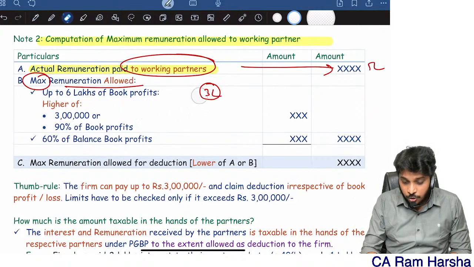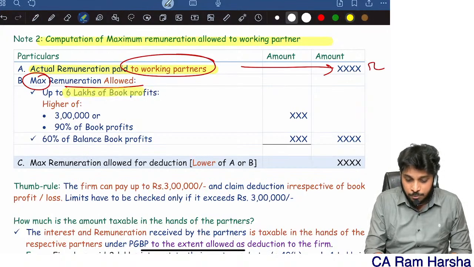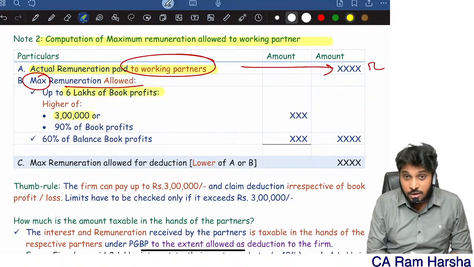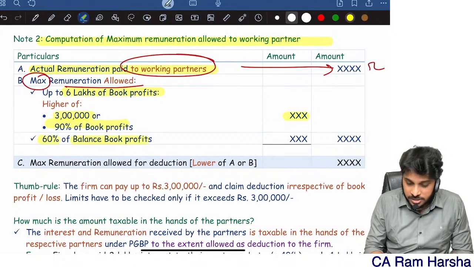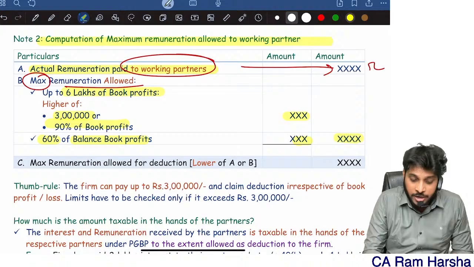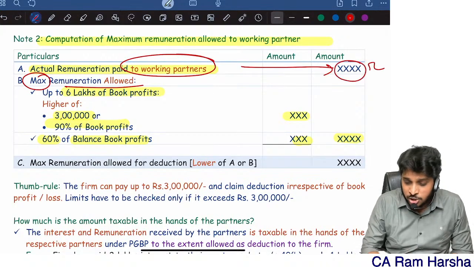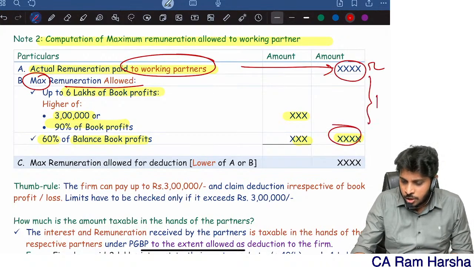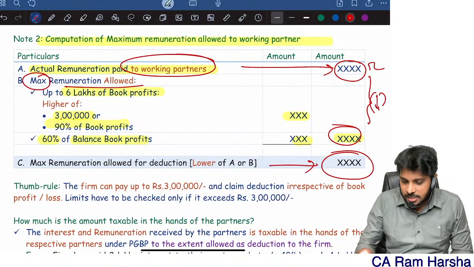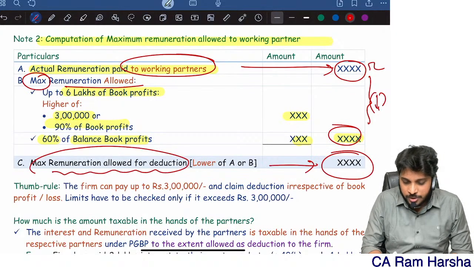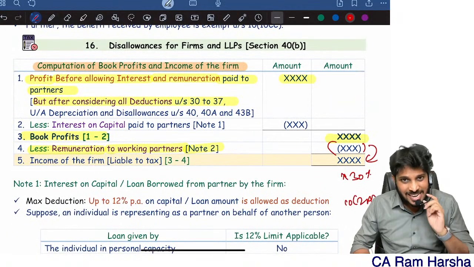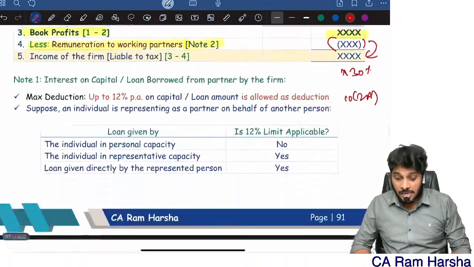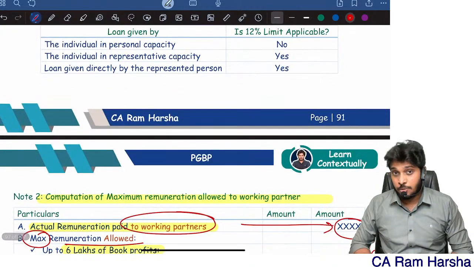Now those limits have been doubled. Now the limit is up to 6 lakhs worth of book profit: higher of 3 lakhs or 90%, whichever is higher, plus on the balance book profit 60%, you will get eligible remuneration. Given remuneration actual how much, eligible remuneration how much, whichever is lower, that is the maximum remuneration allowed, and that you will reduce here. Then you will get income of the firm.